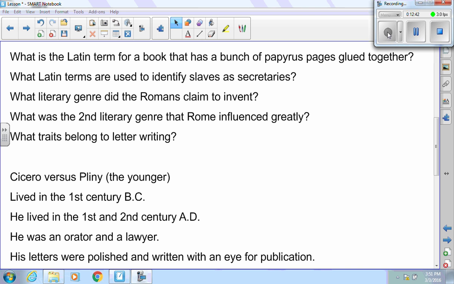Hello. What is the Latin term for a book that has a bunch of papyrus pages glued together? That would be a volumen. What Latin terms are used to identify slaves as secretaries? Well, we have the amanuensis, we have the notarius, and we have the librarius.